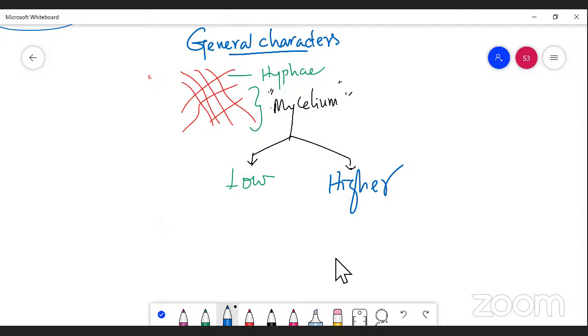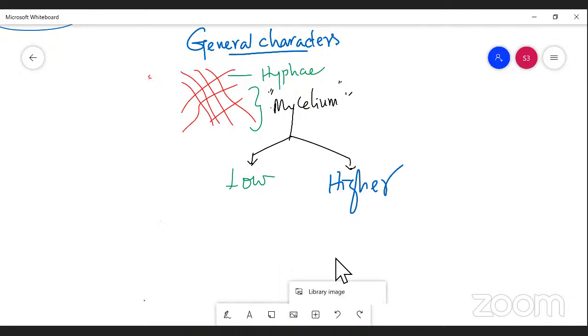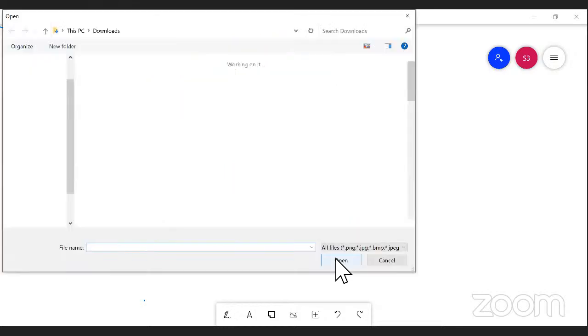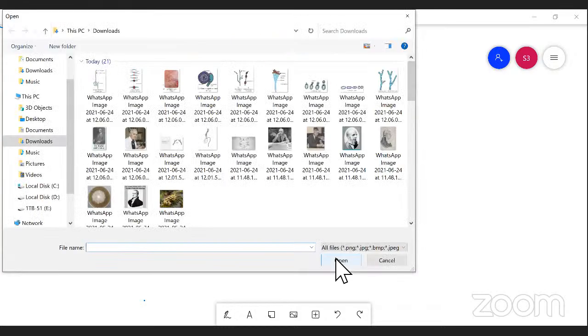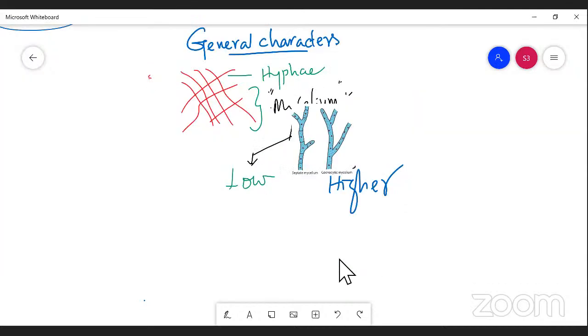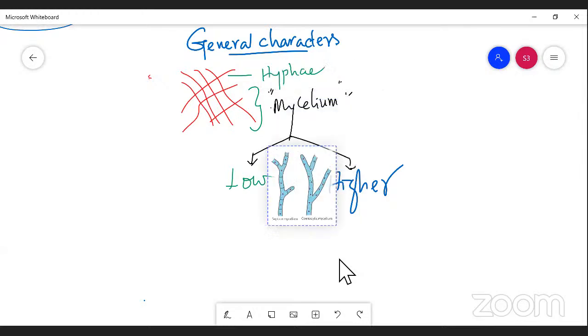So here, this mycelium, as I said, is made of hyphae. When you take a single hypha, you can see the presence of multinucleated and the presence of septate and aseptate conditions, right? This is a mycelial cell.